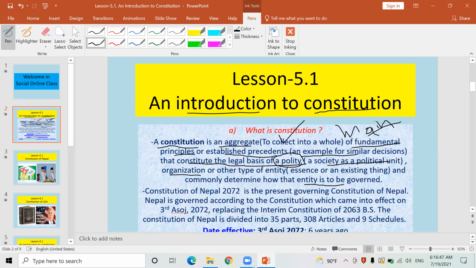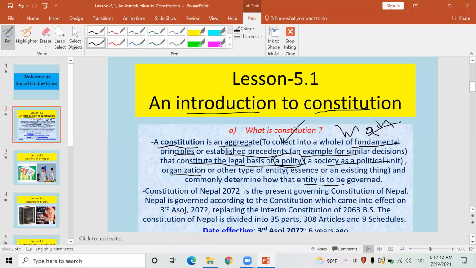Now, let's go to the second piece of information which I have brought for you. Look here, Constitution of Nepal. At present, which constitution is existing in Nepal? Is the Constitution of Nepal 2063, I mean, Antarim Constitution of Nepal 2063, or the Constitution of Kingdom of Nepal 2047 existing? Yes, which one is existing?